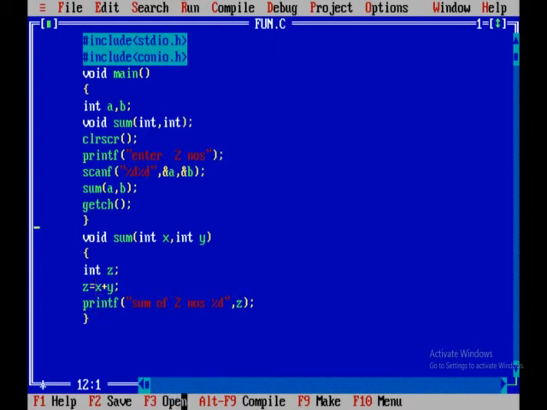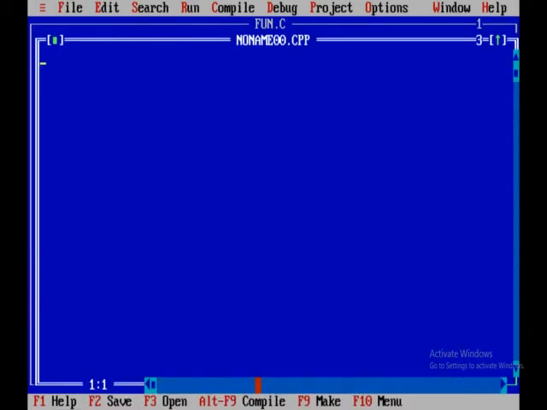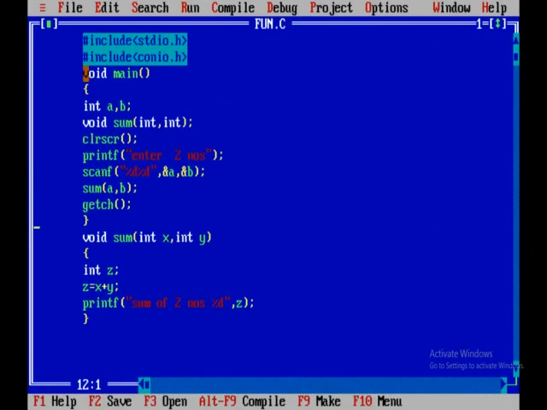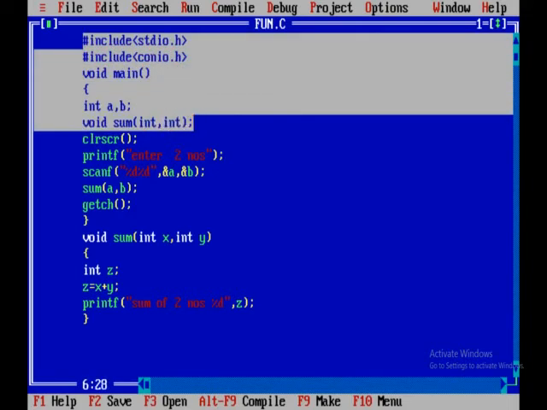Now I'll make one more program, function with parameters with return value. That means instead of printing the z value over here, I want to return this addition value back to the main function. So how to write that program, we'll see. For convenience of making the video, I am just copying the things. Why? Because if you write the same things, it will be a waste of time.